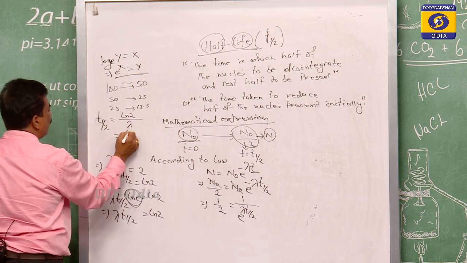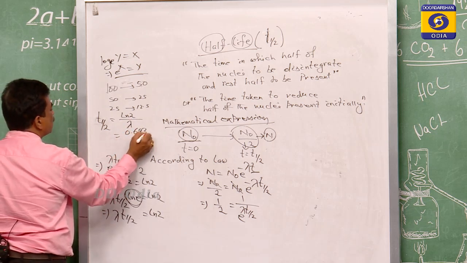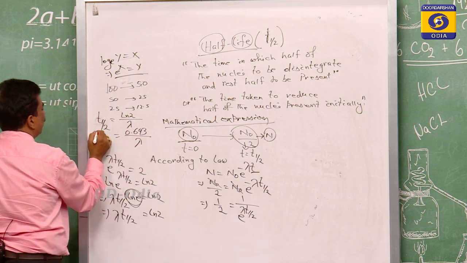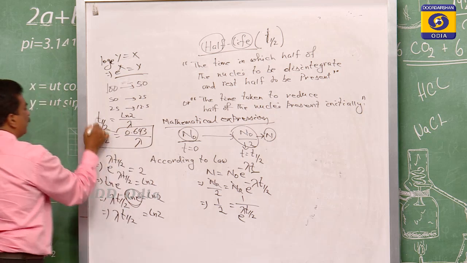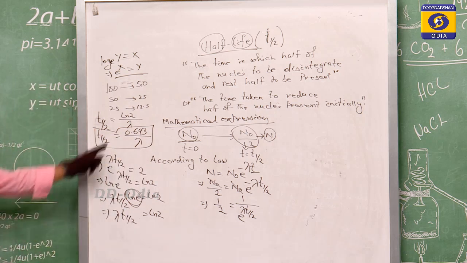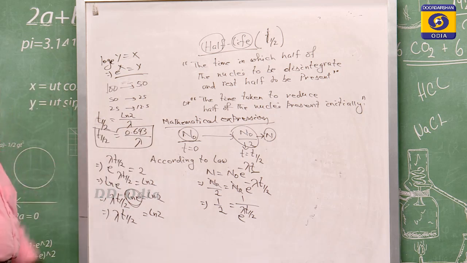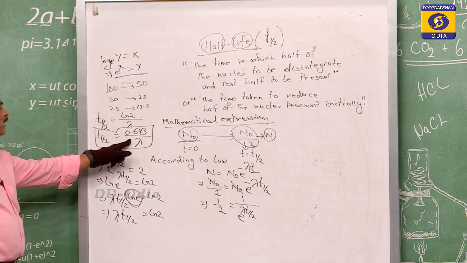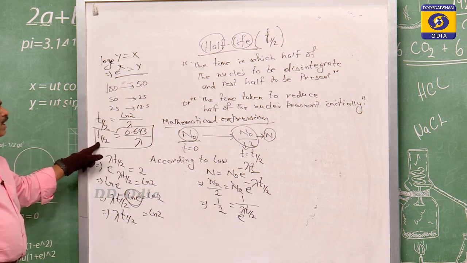This ln 2 value is 0.693. So t half is equal to 0.693 by lambda. This is the mathematical expression of the half life.